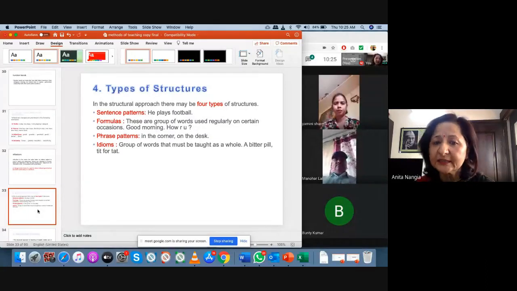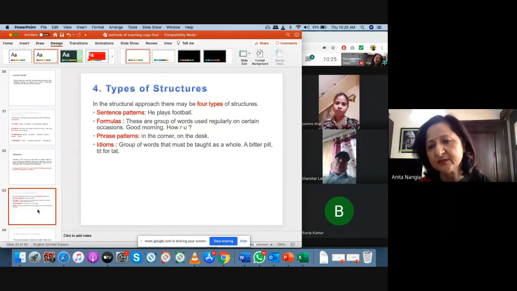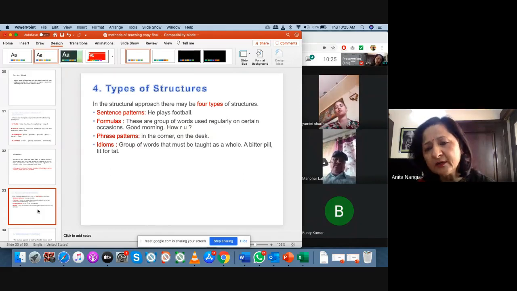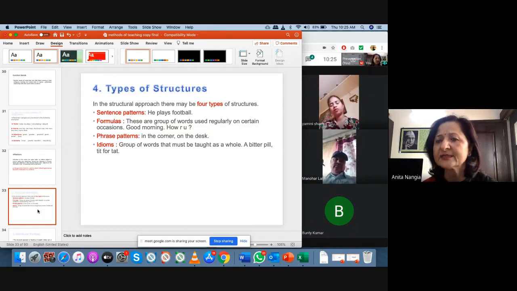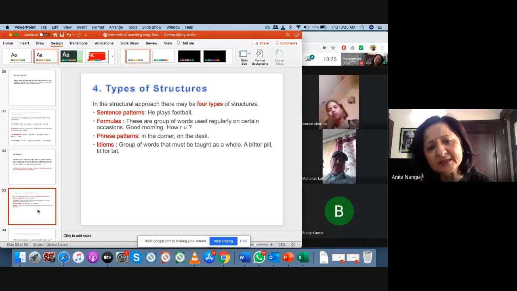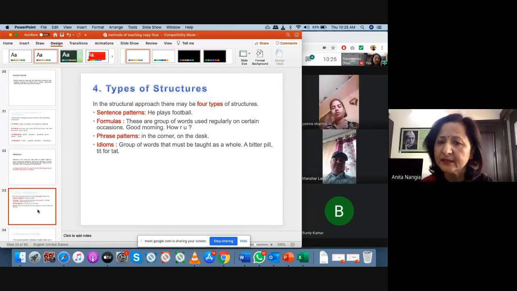And then we have phrase patterns. Phrase patterns like in the corner, on the desk, over the hill. You have to use in the only if it is corner. So these are called phrases. And the last one is idioms. Idioms are a group of words that have to be taught as a whole. You can't teach them as separate words. It makes sense only if it is taught as a whole, like tit for tat, a bitter pill. These are idioms. So these are 4 types of structures we use.